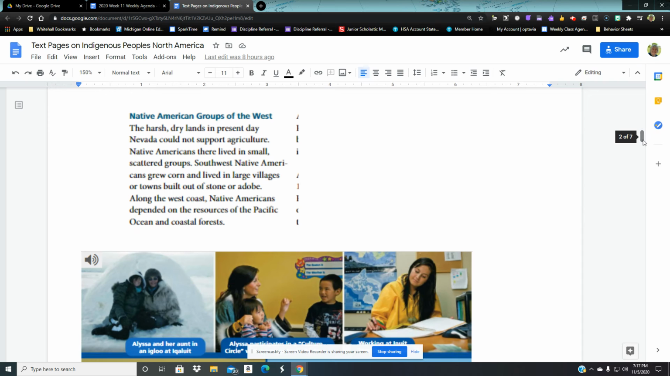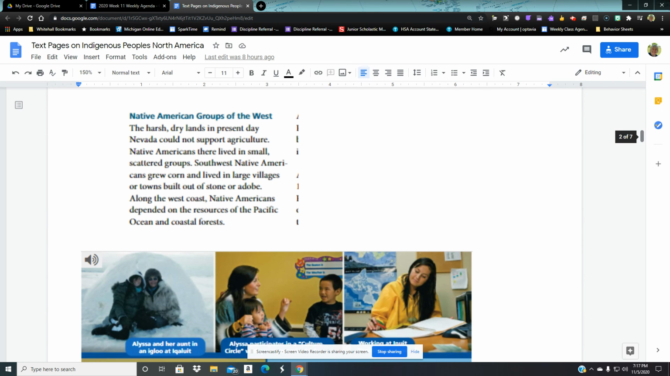Native American groups of the West. The harsh, dry lands in present-day Nevada could not support agriculture. The Southwest was too dry. Native Americans there lived in small, scattered groups. Southwest Native Americans grew corn and lived in large villages or towns built out of stone or adobe.